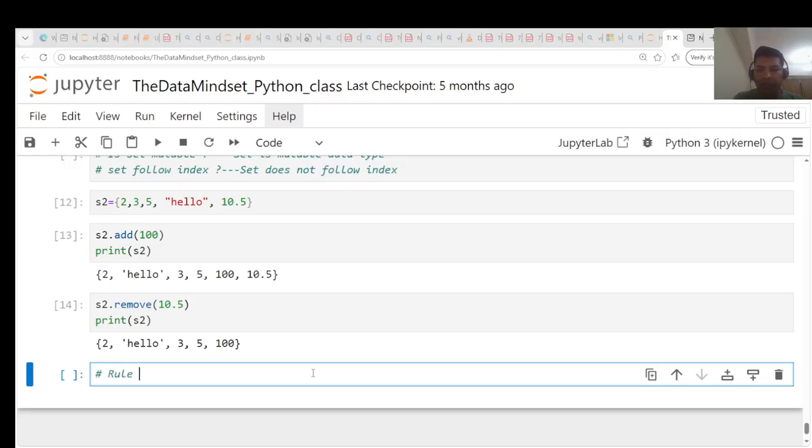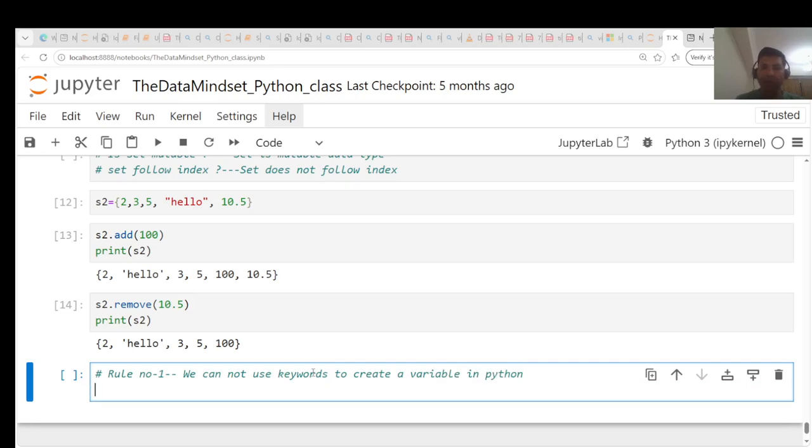Rule number one is we cannot use keywords to create a variable in Python. Of course, I will talk about what a keyword is in Python.